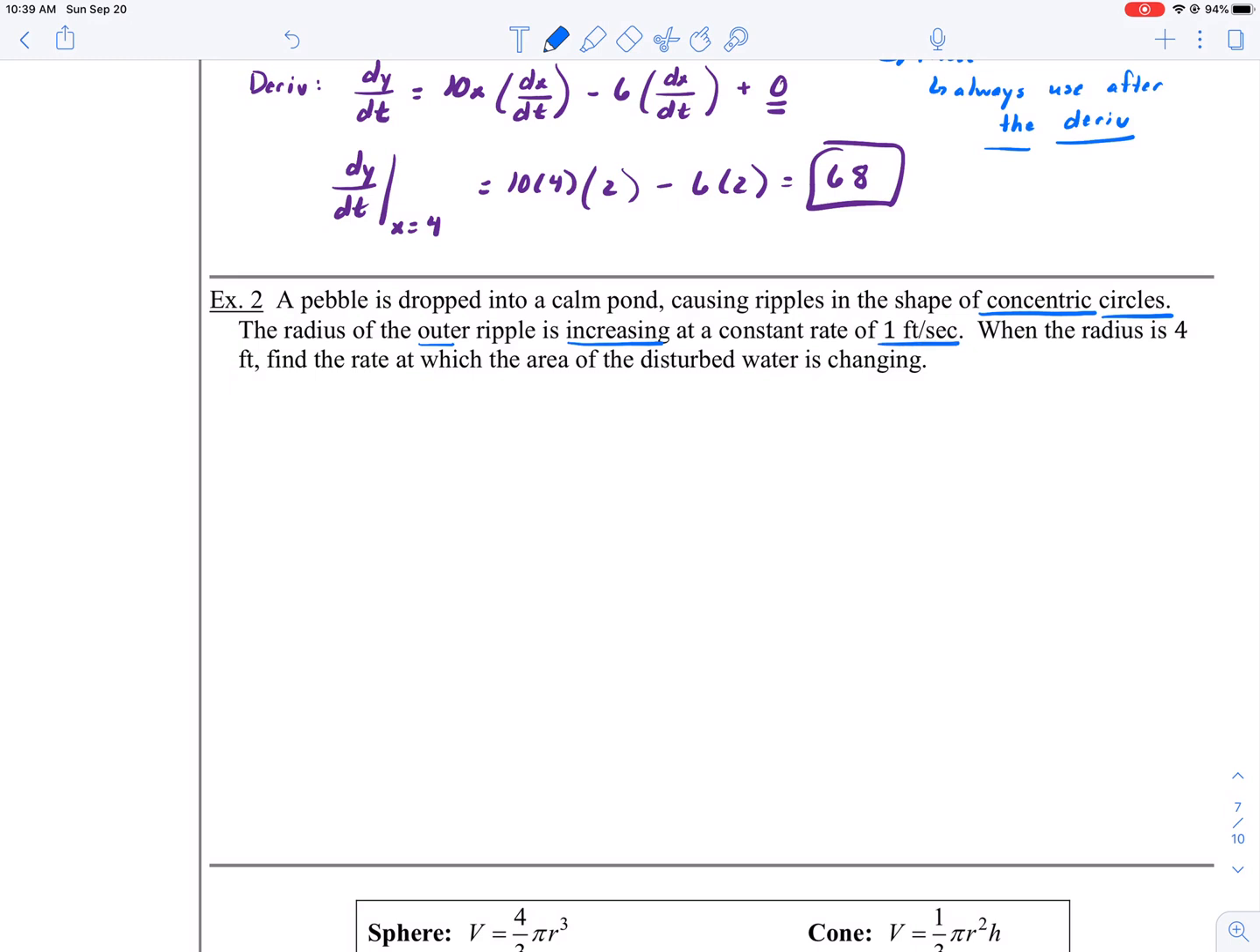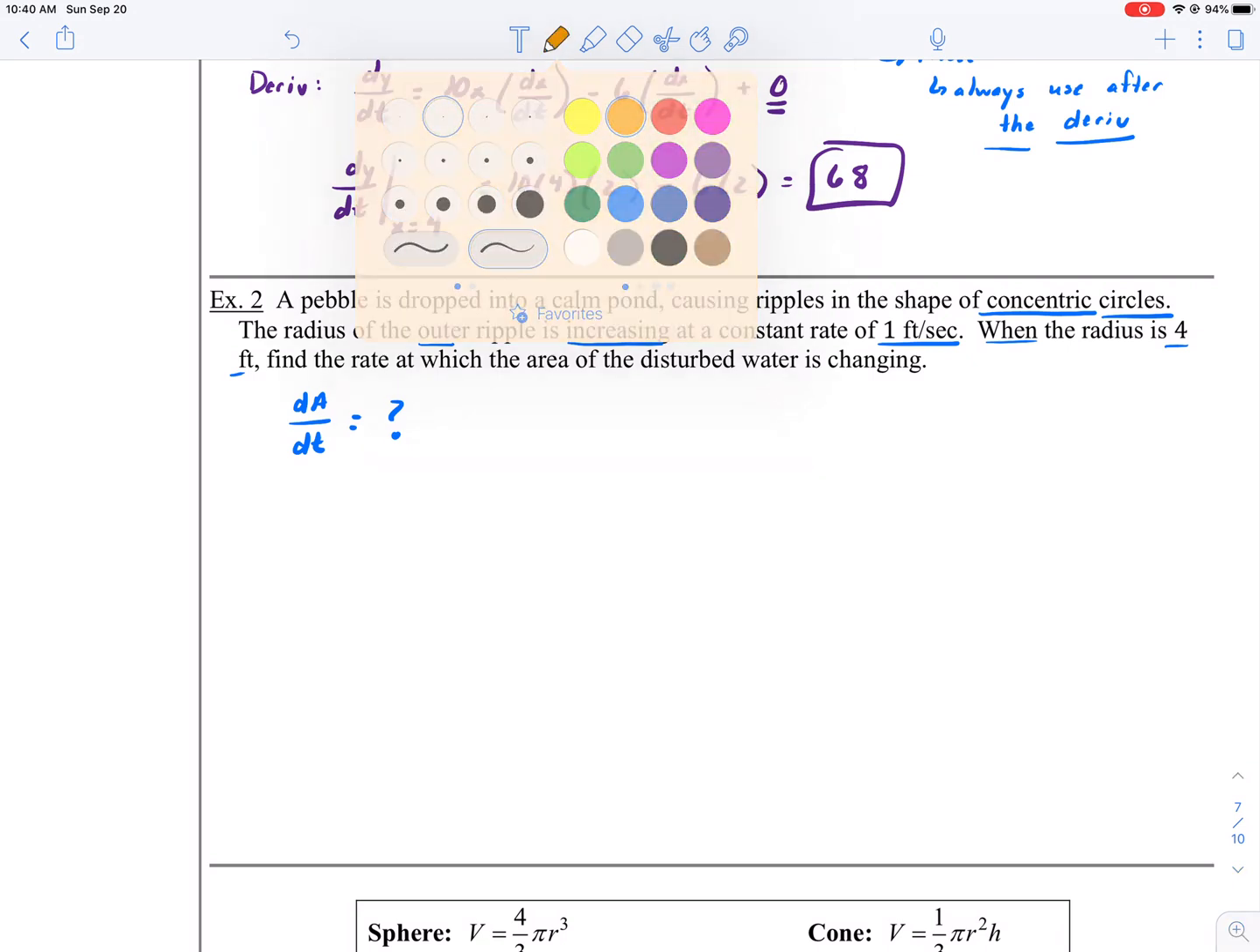And then when the radius is 4 feet, so that's your freeze frame moment, find the rate at which the area of the disturbed water is changing. So what are we looking for? Well, we're looking for the rate that area is changing. That's my thing that I'm trying to find.